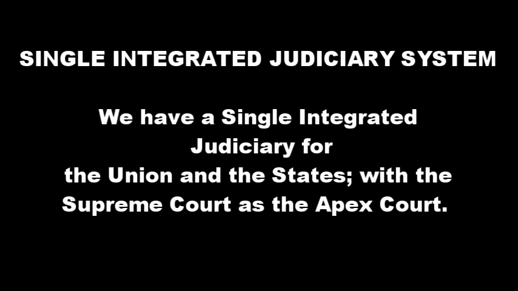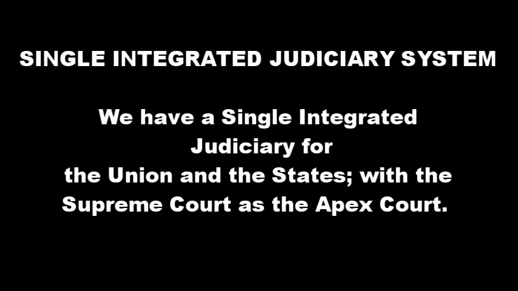And the Supreme Court not only supervises but also exercises control over the functioning of other courts. That is the first point related to the single integrated judiciary system. The Supreme Court is the head of the entire judicial system, and it not only supervises but also exercises control over the functioning of all the lower courts.